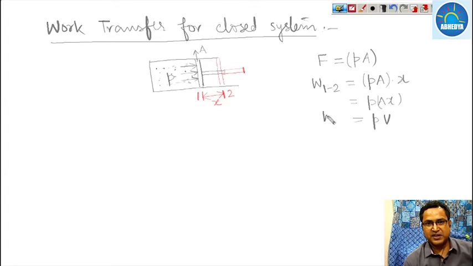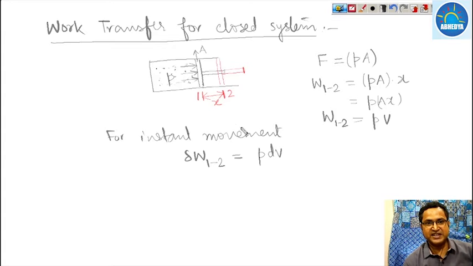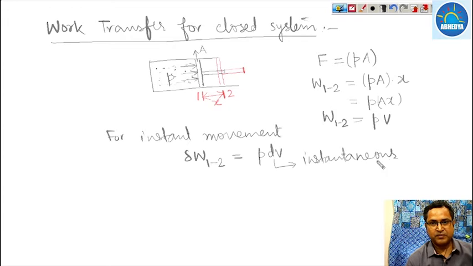So this is the work which has been done when the system moves from state 1 to state 2, or for an instantaneous movement, the work done from state 1 to 2 is nothing but P dV, where dV is the instantaneous volume change.